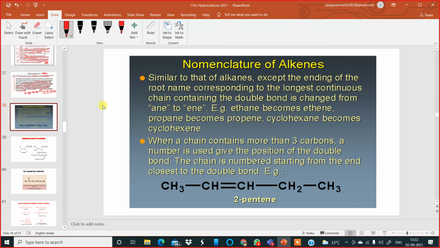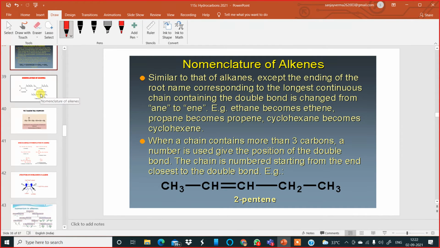Now, moving to the next slide regarding the nomenclature of alkenes. It is similar to that of alkanes, except the ending of the root name corresponding to the longest continuous chain containing a double bond is changed from 'ane' to 'ene'. This is the only difference in the IUPAC nomenclature of alkenes. The 'an' becomes 'en' over here. Example, ethane becomes ethene, propane becomes propene, cyclohexane becomes cyclohexene, and so on.